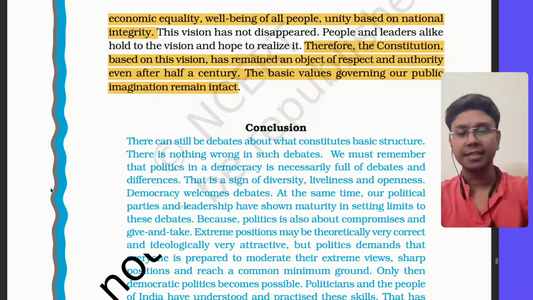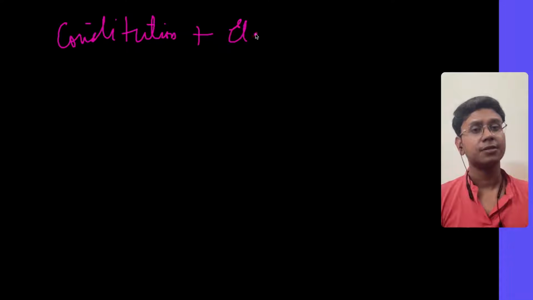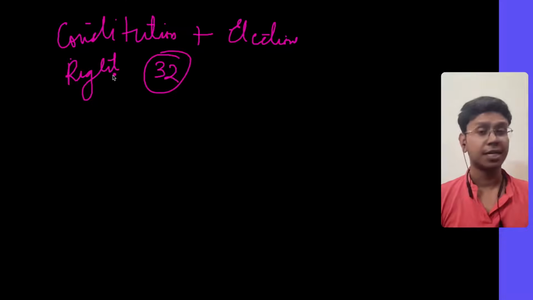Now, just to summarize, we started with the constitution. Along with the constitution in the first class, we covered elections as well. Then we covered rights. Every right we discussed in detail, and we also focused especially on Article 32.